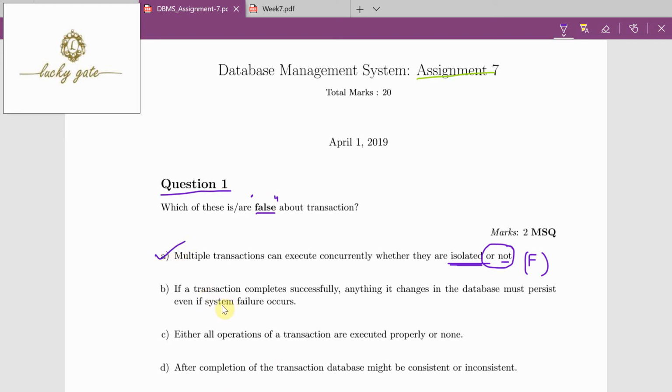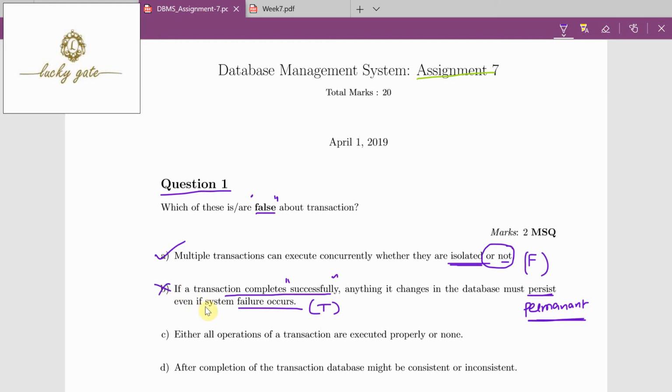Check the other options also, because in NPTEL assignments there may be multiple true options. So check all options and read carefully. Option B: if a transaction completes successfully, anything it changes in the database must persist. Here the word persist means permanent. That means if a transaction is completed successfully, all updates done by the transaction will become permanent even if system failures occur. So option B is a true statement, and because the question is about false, option B is wrong.